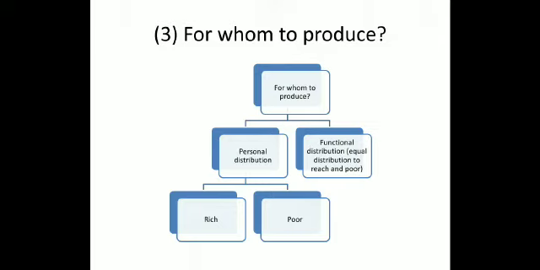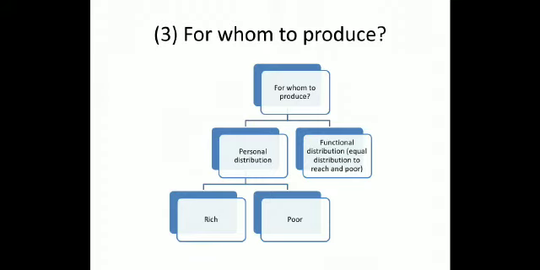In any economy, people think that if we produce for poor people, it simply means we will decrease our GDP, because if we make goods for poor people, then we have to do social welfare, in which our profit making is not up to the mark. But if we make goods for rich people, it will generate profit and increase the GDP of an economy. And in the functional distribution, we will equally distribute whatever goods we produce to rich and poor people.